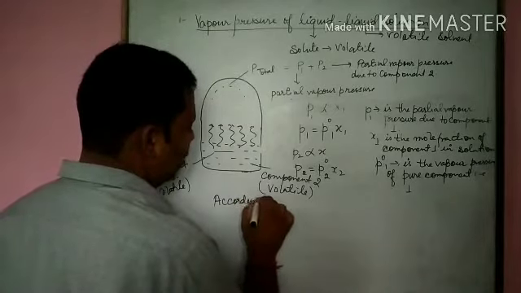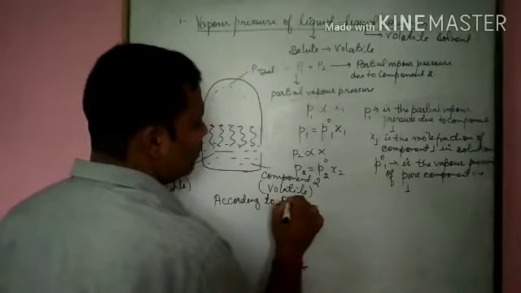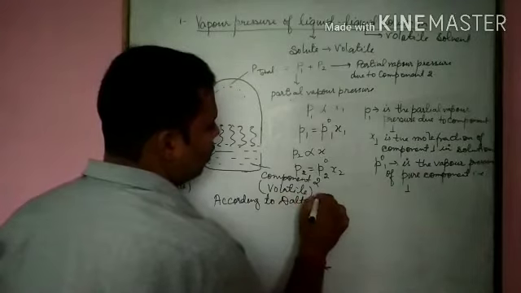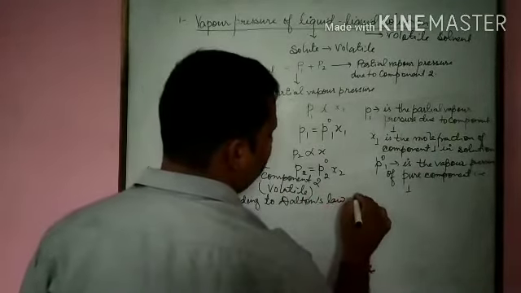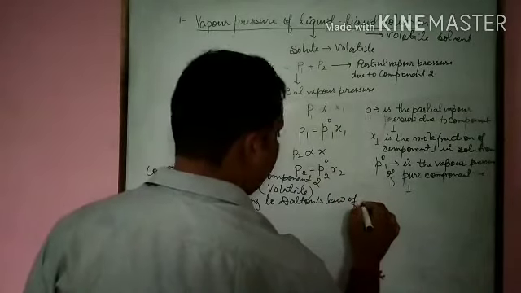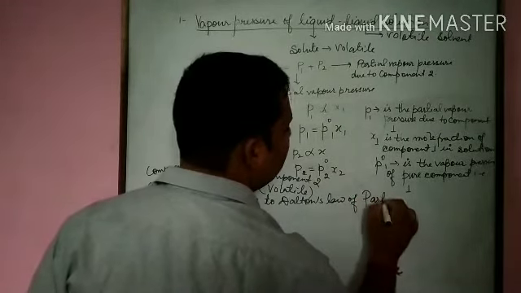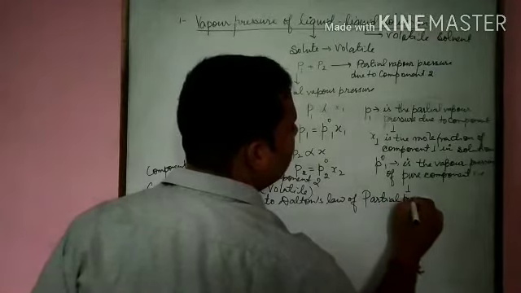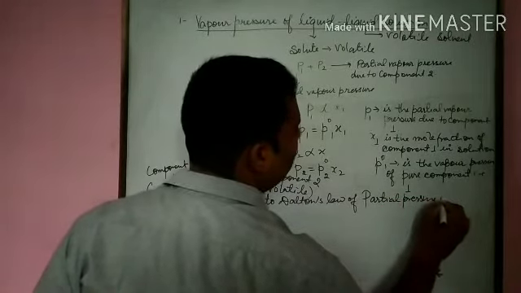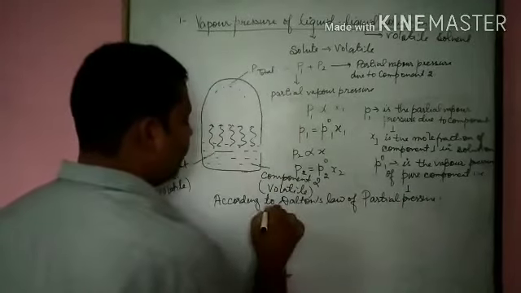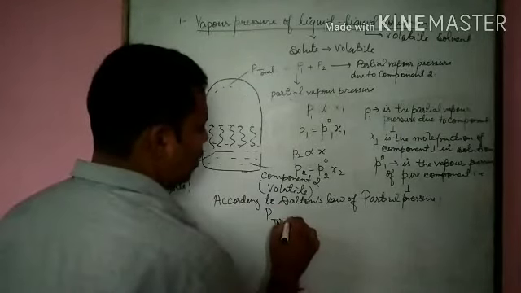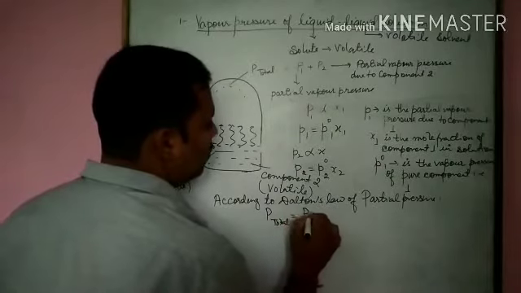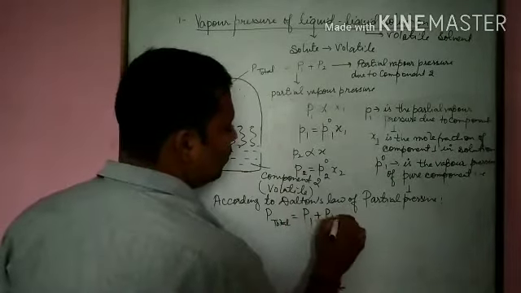According to Dalton's law, the law of partial pressure, what we have is the total pressure, P total, equals P1 plus P2.